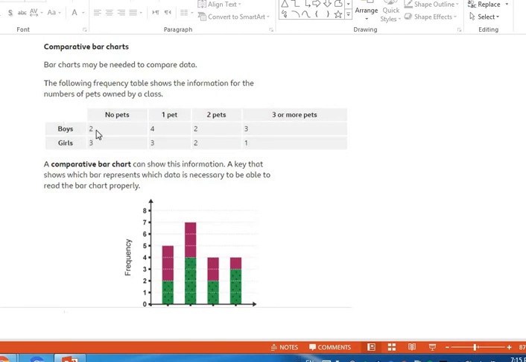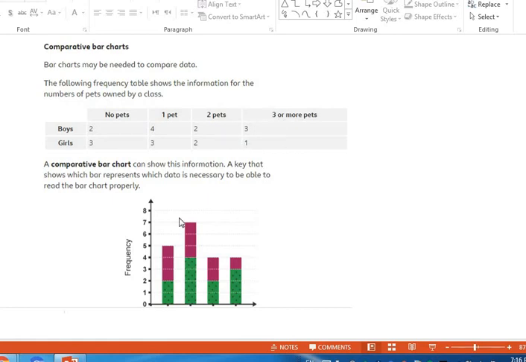Boys that have no pets, I have 2 boys. 4 boys have 1 pet. 2 boys have 2 pets. 3 boys have 3 or more pets. For the girls, 3 girls have no pets, 3 girls have 1 pet, 2 girls have 2 pets, 1 girl has 3 or more pets.